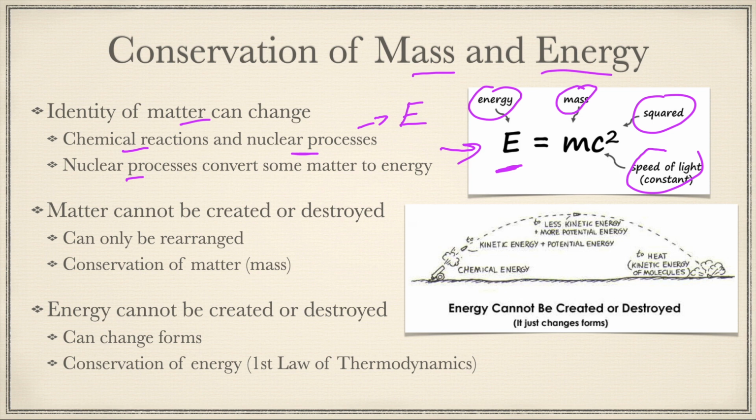Now, it's not completely converted into energy. There is matter left. When an atom undergoes nuclear decay, you end up with new elements plus some energy released. Now, matter cannot be created or destroyed. You cannot create or destroy matter. It can be rearranged. So this gets us to the conservation of mass. Mass is always conserved.